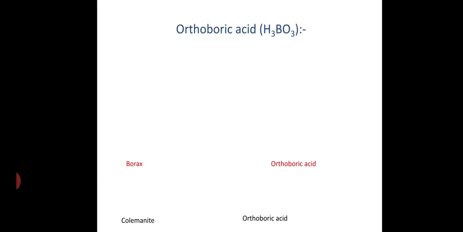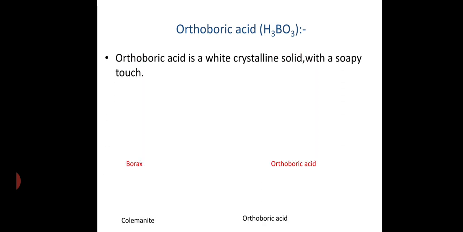So this is orthoboric acid. Let's see its properties. The first property of orthoboric acid is that it is a white crystalline solid with a slippery touch.